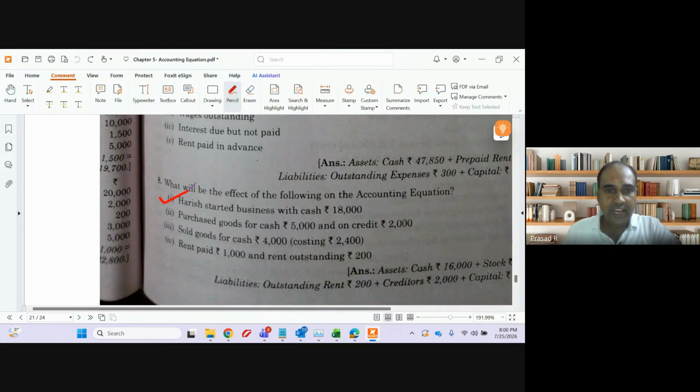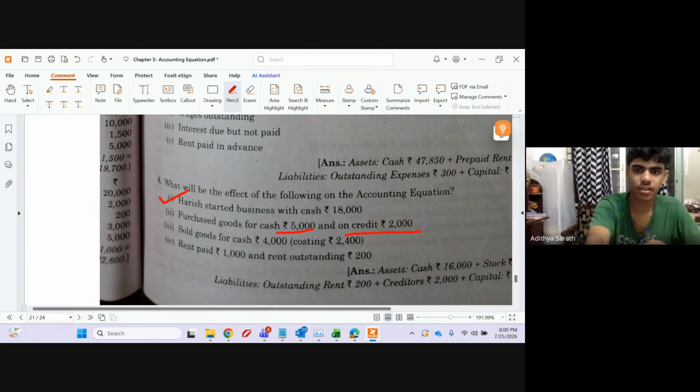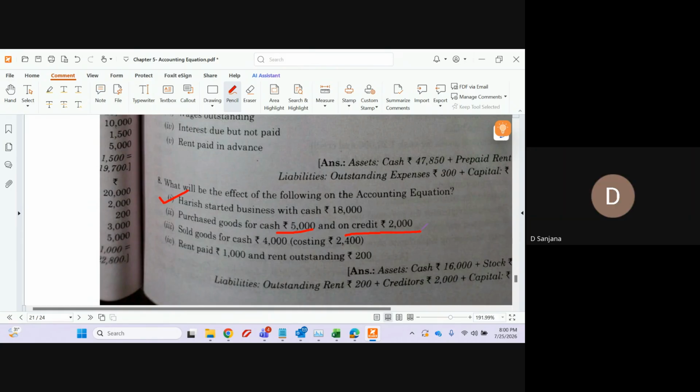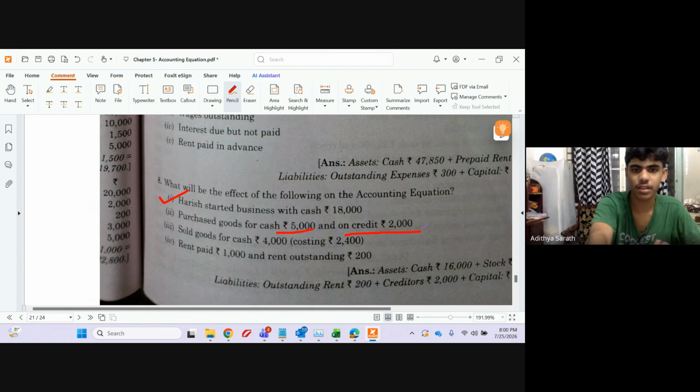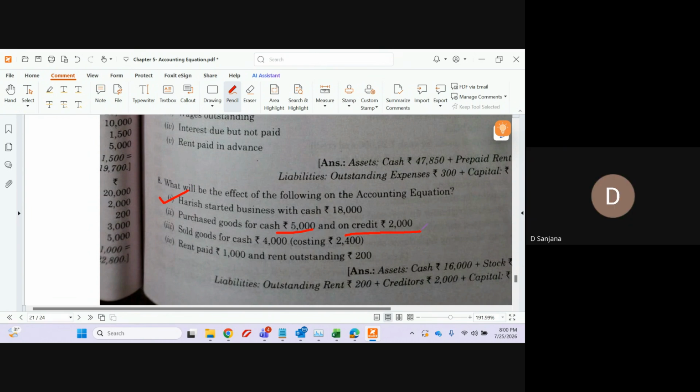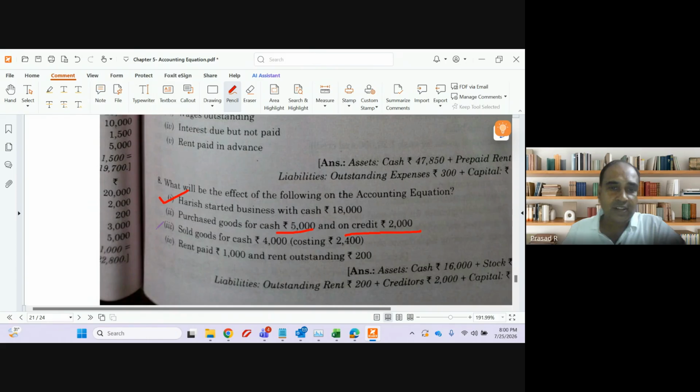Hari started business with cash, we already know. Purchase goods for cash 5,000 and on credit 2,000. Tell me what will be the accounting equation impact, guys? Cash will decrease by 5,000, stock will increase by 7,000, and creditors will increase by 2,000. Fantastic, guys. That is the kind of understanding I want. So point number 2 is already done.